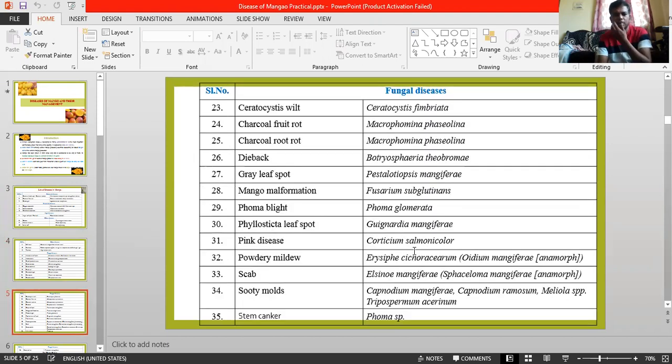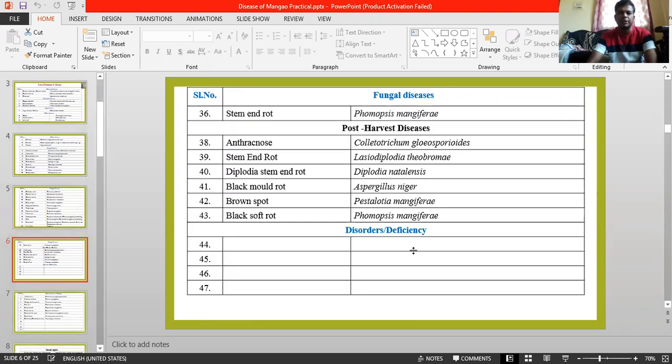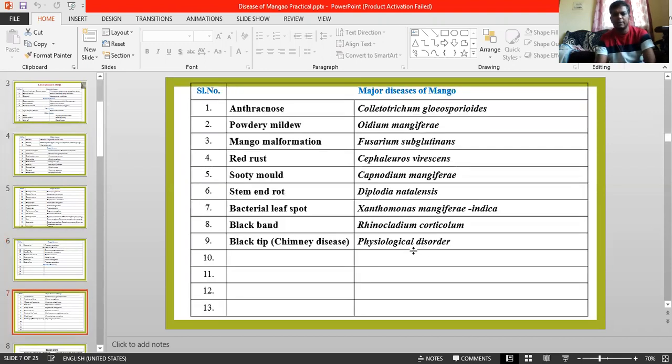See the list. Coming to post-harvest disease, anthracnose is important both pre-harvest and post-harvest, caused by Colletotrichum gloeosporioides. Then stem end rot, Diplodia stem end rot, black mold, brown spot rot, and still many more regarding post-harvest. Okay, this much is regarding the list of diseases of mango. I will discuss the major diseases in another PPT.